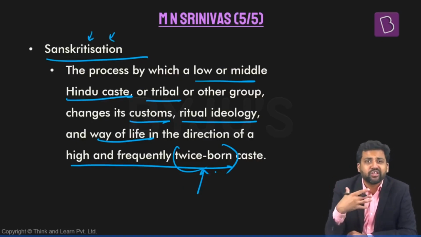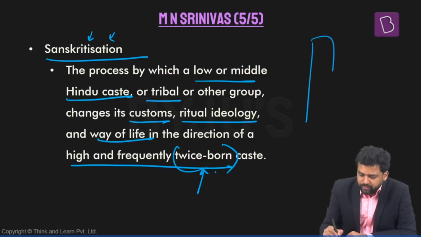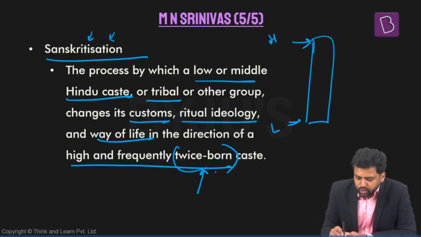So as part of Sanskritization, what is happening? You have a ritual hierarchy. Certain castes are considered to be high castes, certain castes are considered to be low castes, and you might have some castes in between. To improve their position in the ritual hierarchy, they will start emulating the practices of those who are at the top.